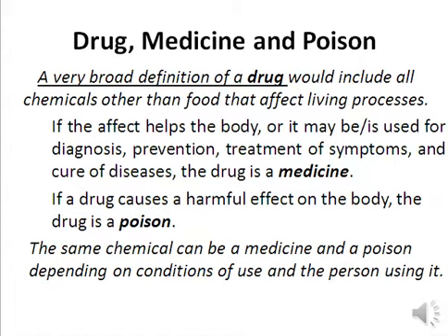If a drug helps the body in a positive way, or if it is used for diagnosis, prevention, treatment of symptoms, or cure of disease, then that drug is considered a medicine. Or if a drug causes a harmful effect on the body, then in that case the drug is a poison, right? So both medicine and poison are drugs. A drug is any chemical that can affect your body, that can affect a living process. The same chemical can be a medicine or a poison, depending on the condition of use and the person using it. For example, if you are sick and you are taking a drug, then the drug is helping you to fight the disease. In that case, the drug is acting as a medicine.